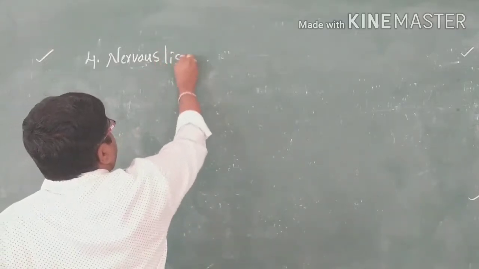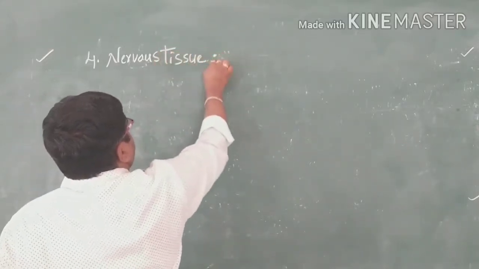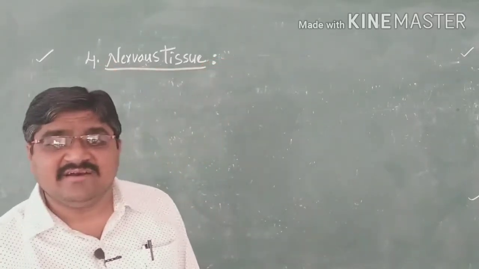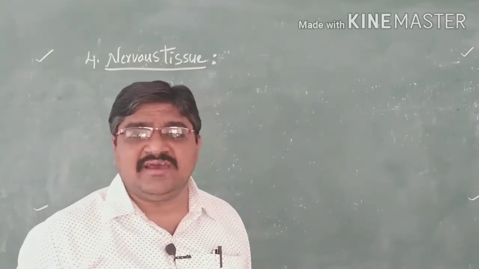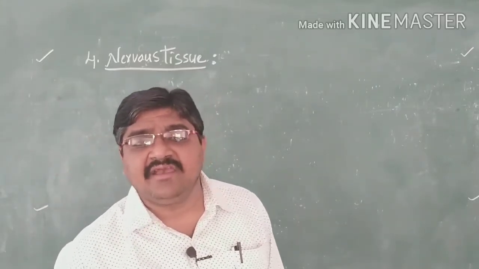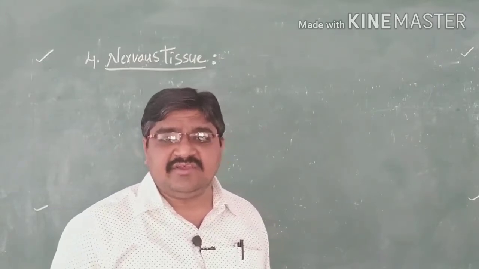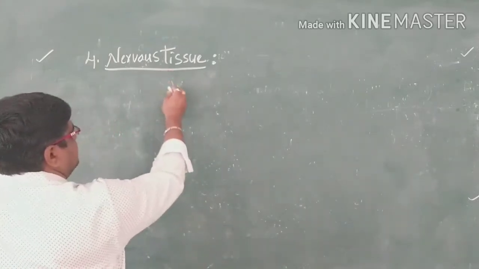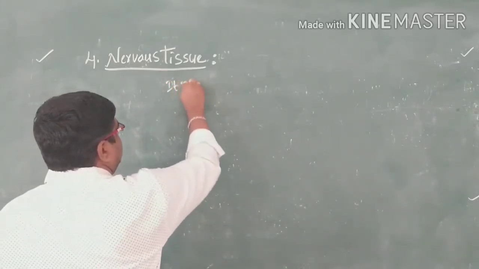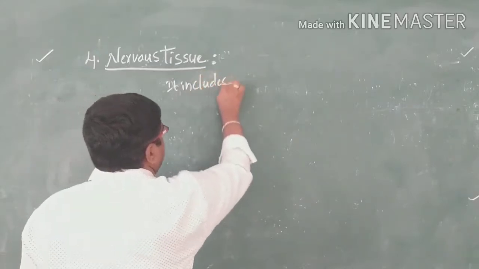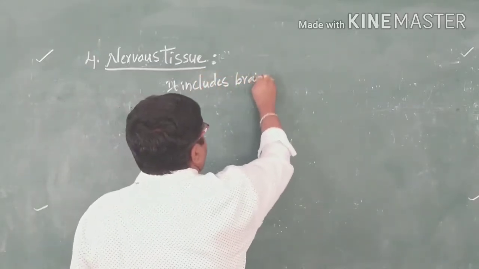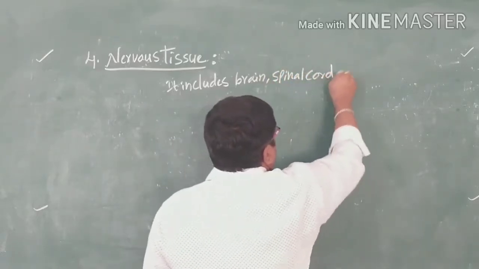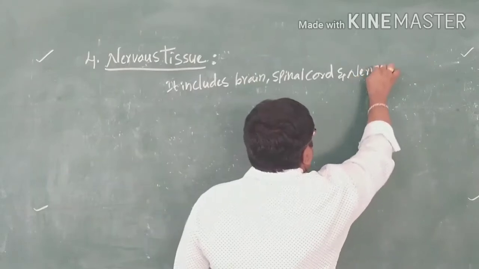The nervous system includes the brain, spinal cord and also the nerves.